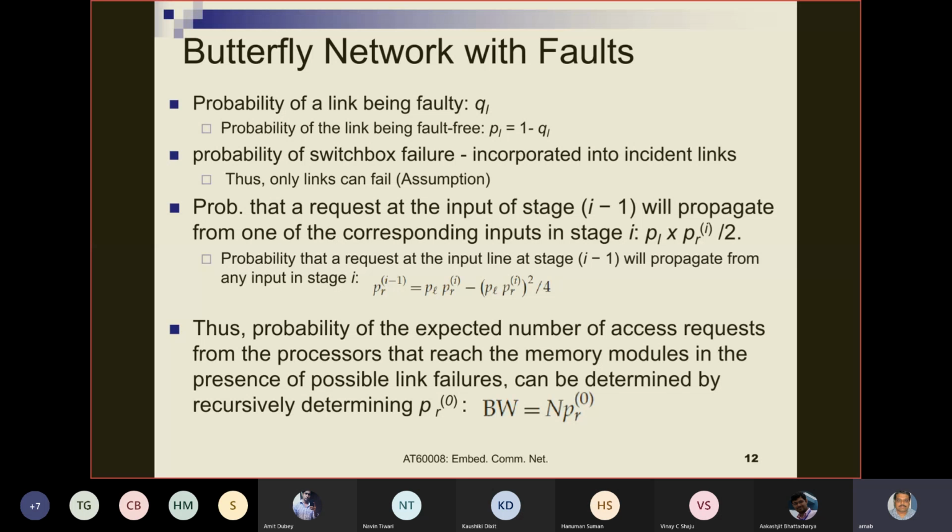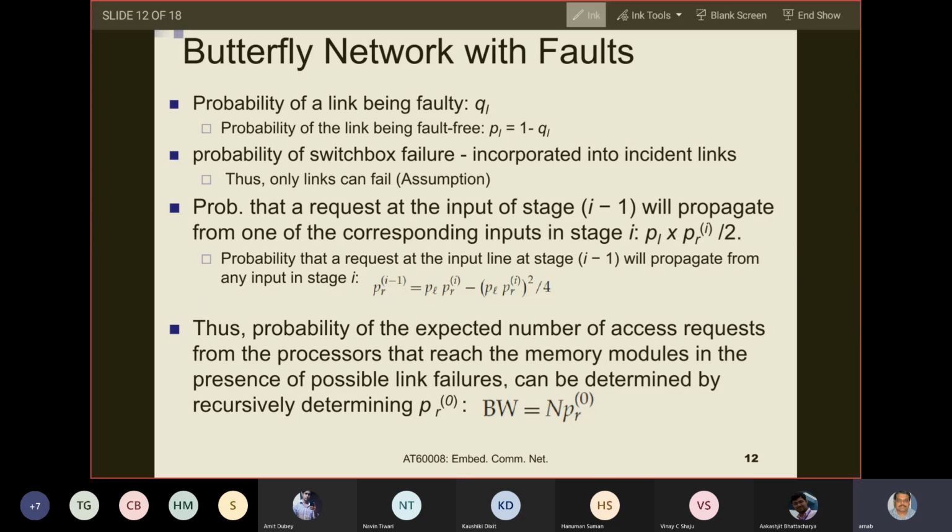What is PRI minus 1? Let us consider a switch box. I have written it in a bit cumbersome way, but let us consider a switch box. And we said that these are PRIs and these are PRI minus 1s.